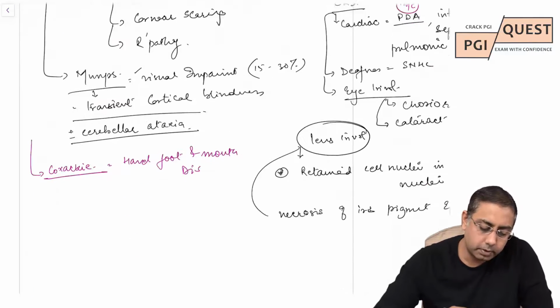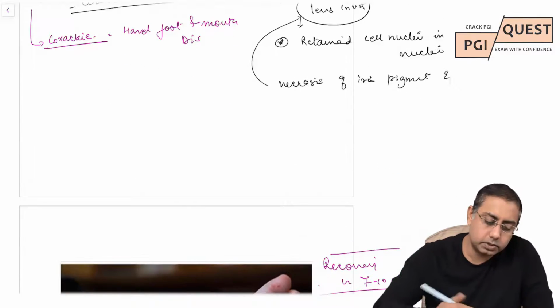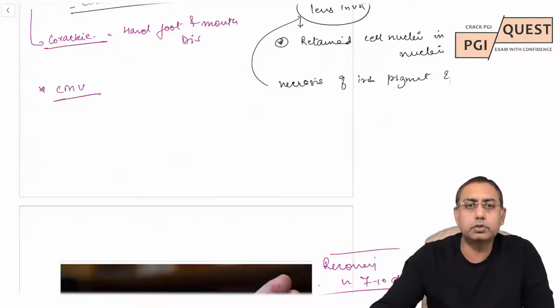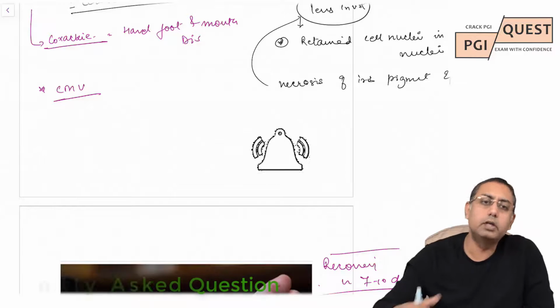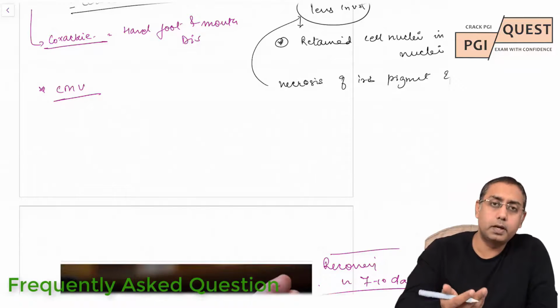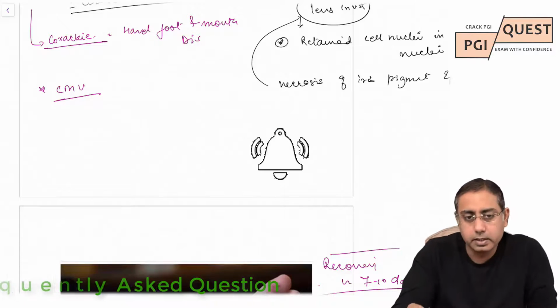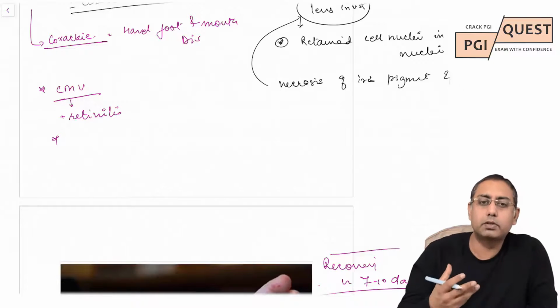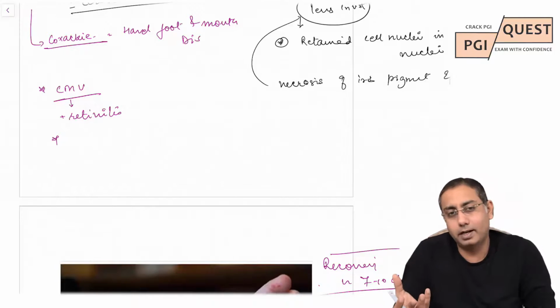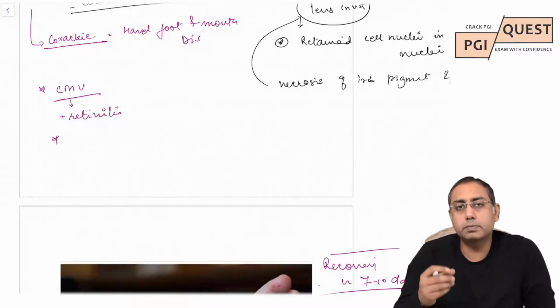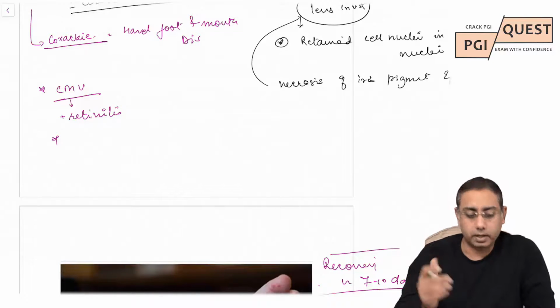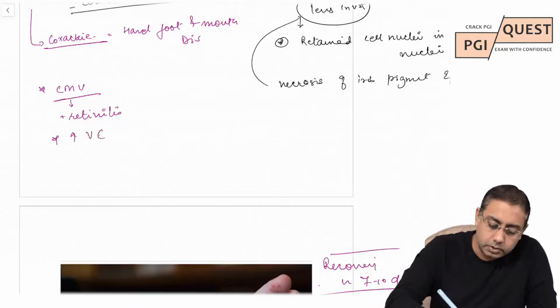Next we have CMV. I think everybody knows it; quite a lot of questions have already been asked. CMV is cytomegalovirus, a type of herpes virus, and CMV causes, first, retinitis, CMV retinitis. Second, what is the pathophysiology? How does it cause retinitis? CMV virus, a type of herpes virus, promotes vascular endothelial growth factors. So it promotes the presence of VEGF,